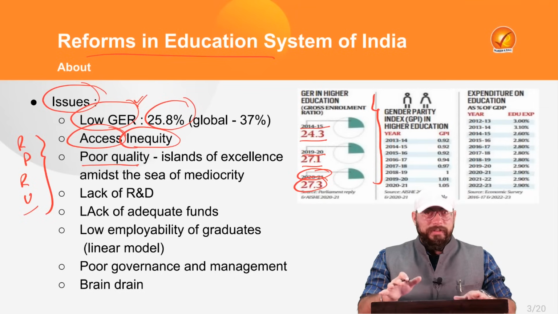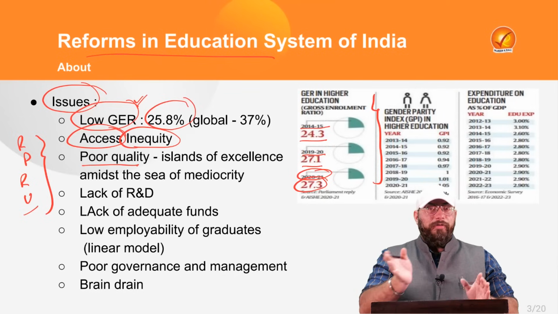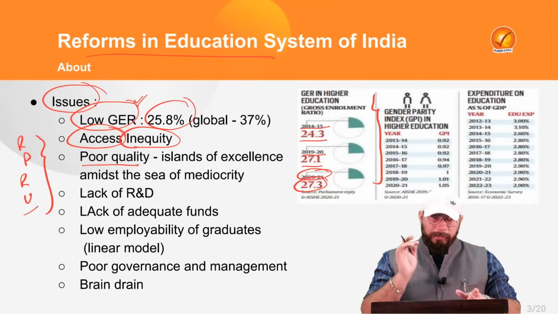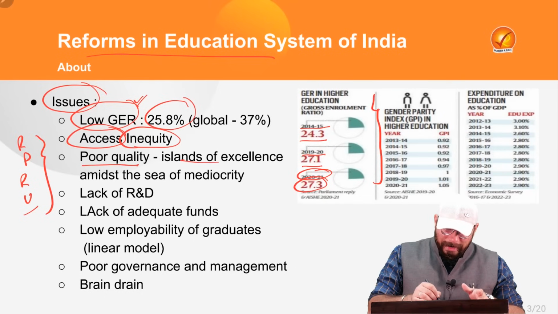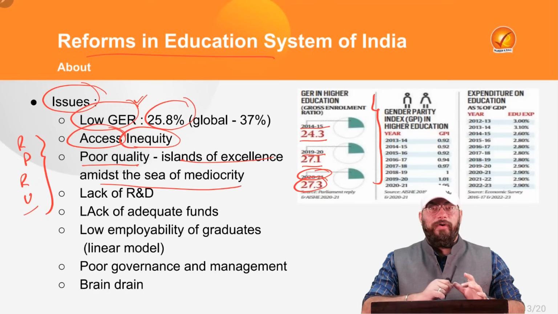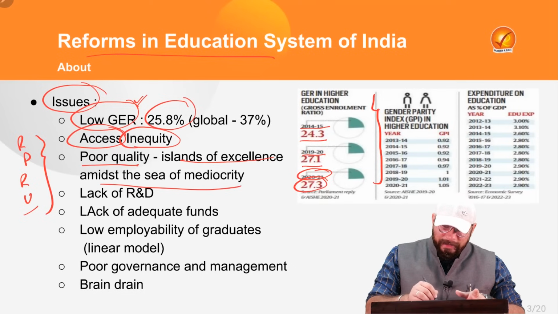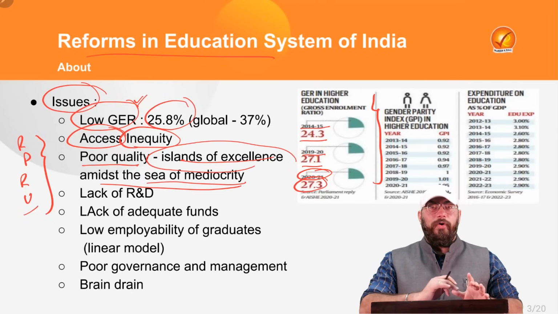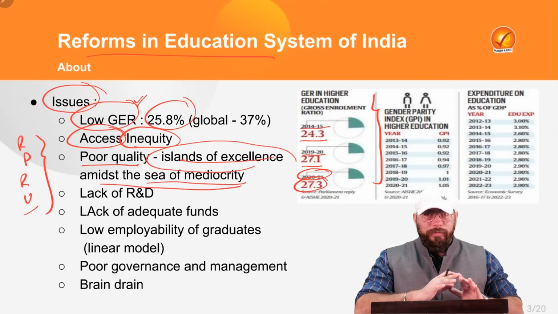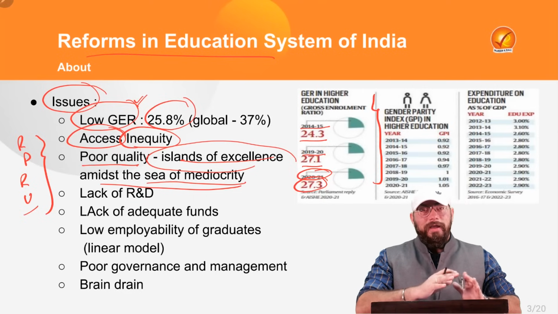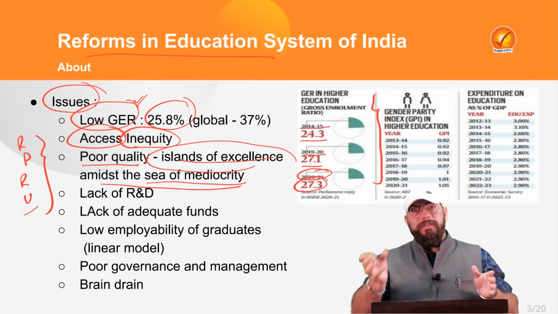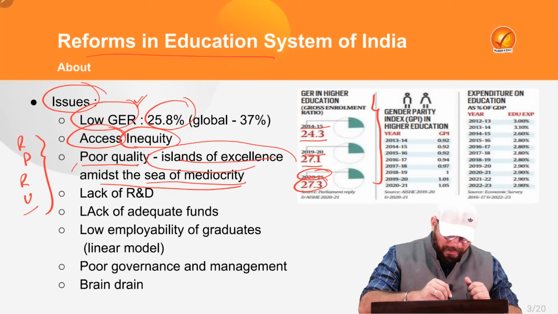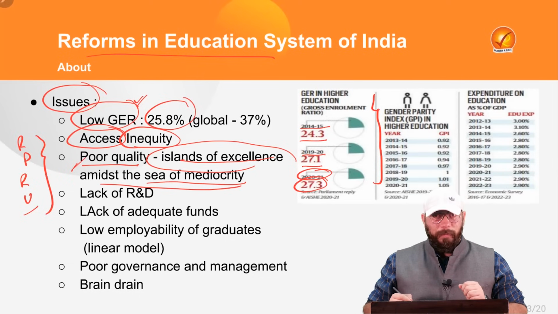If we talk about the mass education, the quality is still very poor. If we negate the IITs and IIMs, the quality still remains abysmally low. Right? So islands of excellence amidst the sea of mediocrity. That is the reality. They're having islands of excellence, that is the IITs and IIMs, amidst the seas of mediocrity. That is a very large sea of mediocrity where mediocre institutions are existing in our country in large numbers. Only few handful of institutions are very, very qualitative. So that is why this is also very much problematic.